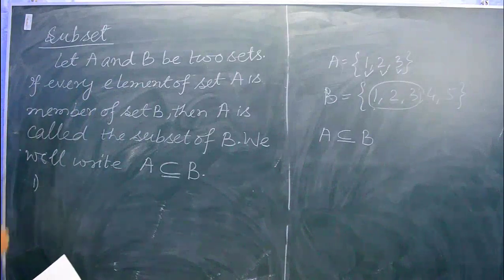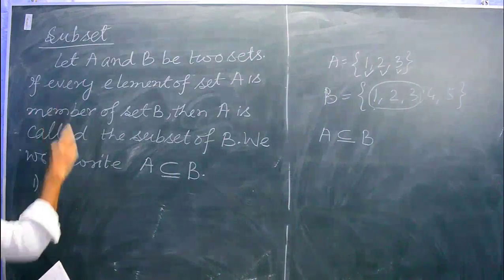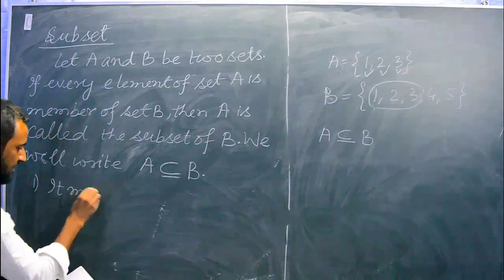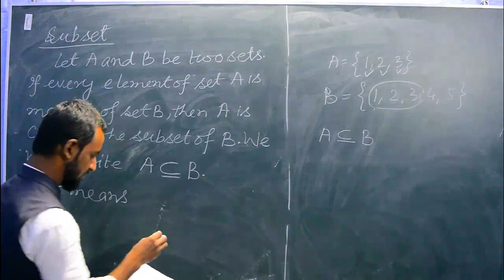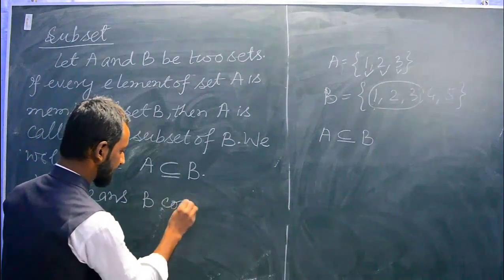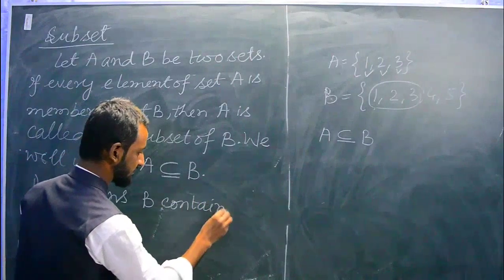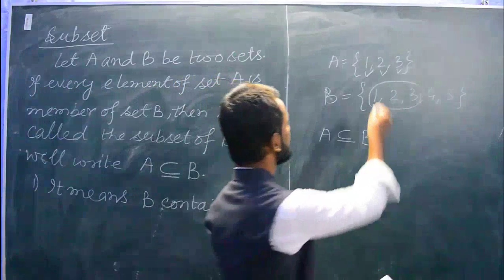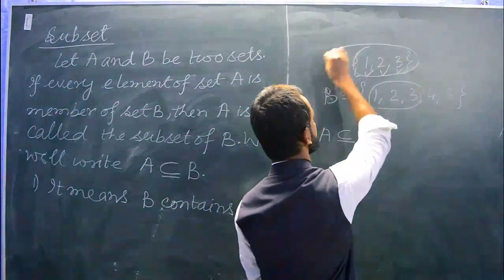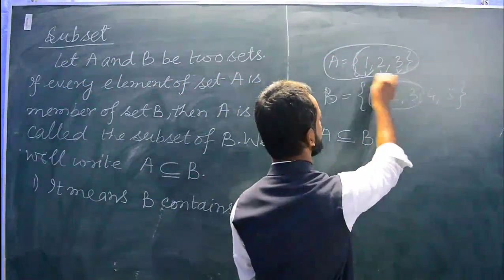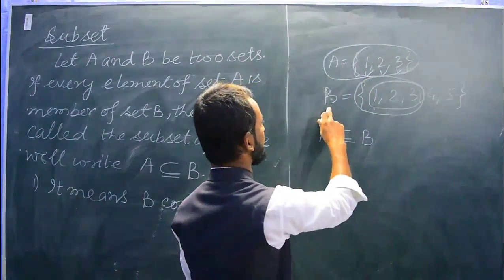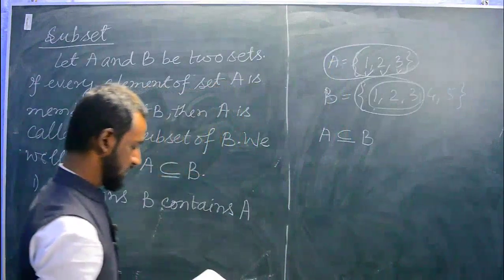Very first, if this is happening, as I told in the example, it means B contains A. Can we say this? Yes, we can say, because 1, 2, 3 is the set A and here 1, 2, 3 is here. So we can say B is having A or B is containing A. Okay.